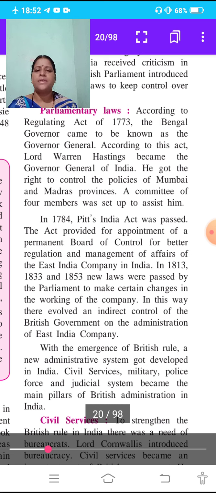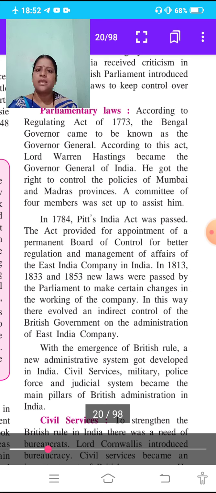With the emergence of British rule, a new administrative system got developed in India.